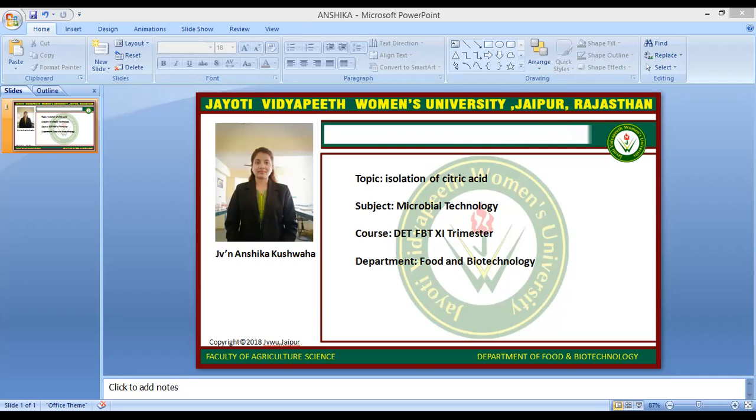Surface fermentation using Aspergillus niger may be done in rice bran, such as in Japan, or in liquid solution in aluminum or stainless steel trays. In submerged fermentation, the strain is inoculated at about 15 centimeter depth in a fermentation tank. Solid state fermentation is the simplest method of citric acid production. It is also known as the koji process, first developed in Japan. So this is the citric acid production process.